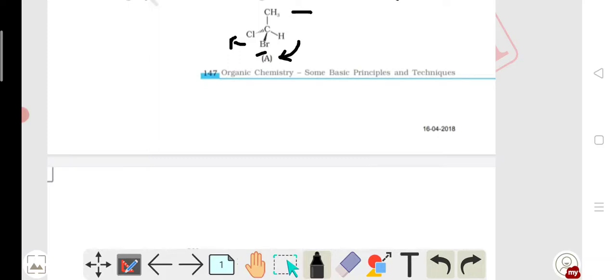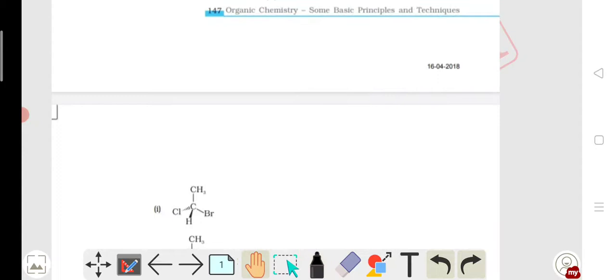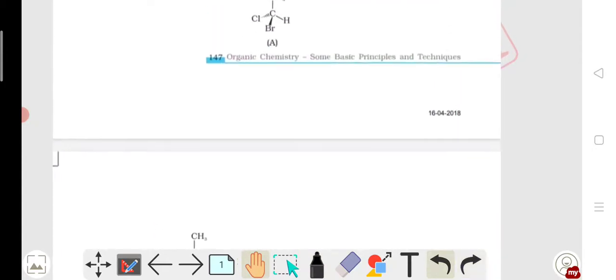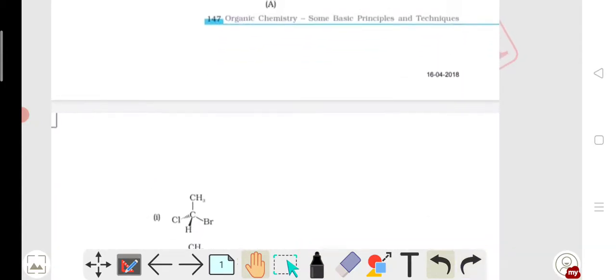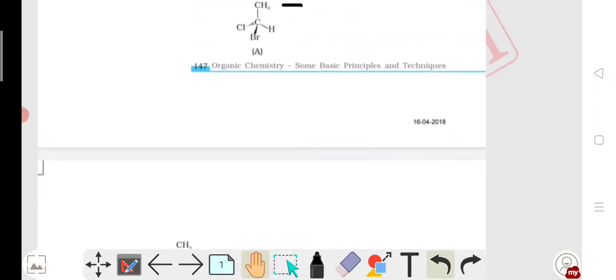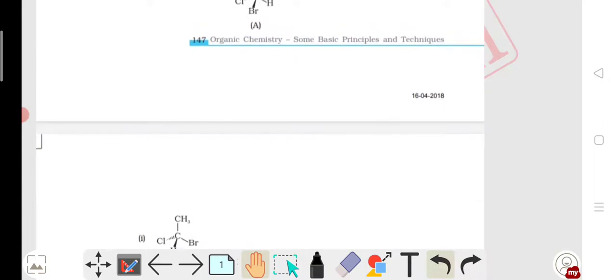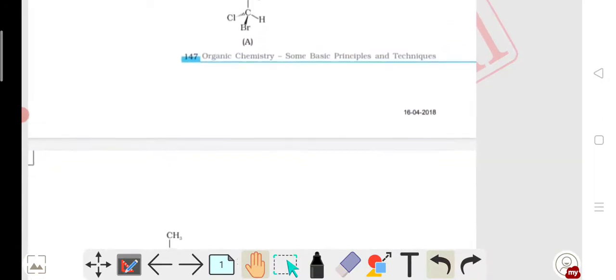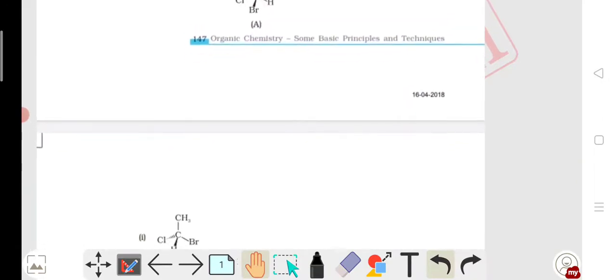If such a group arrangement is given, then it is the same as the given structure. Here, in option 1, CH is above, Cl is below, H is above, Br is in the plane.